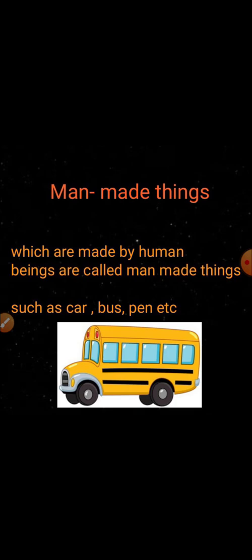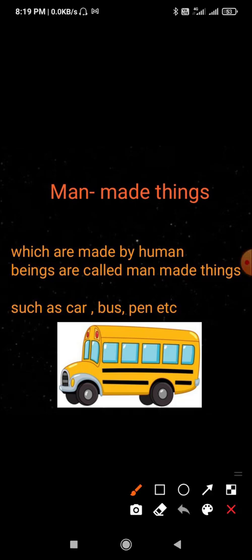So let's start it. Dear children, we see many things around us like car, scooter, chair, table, books, pencil, everything we see around us. These things are either created by man or by nature. All these things can be living or non-living. So let's read it. Number one is man-made things.